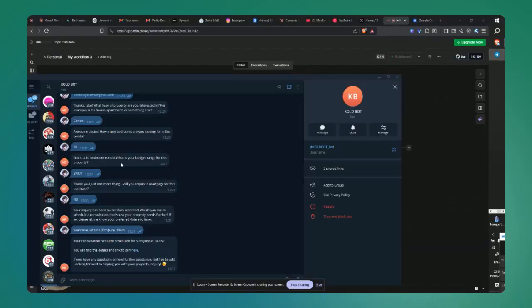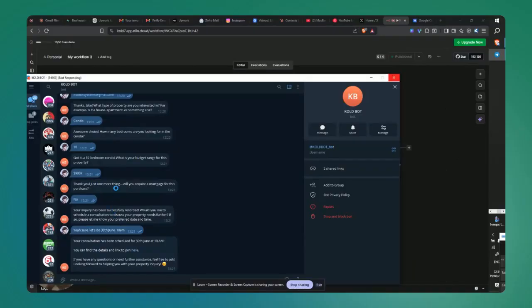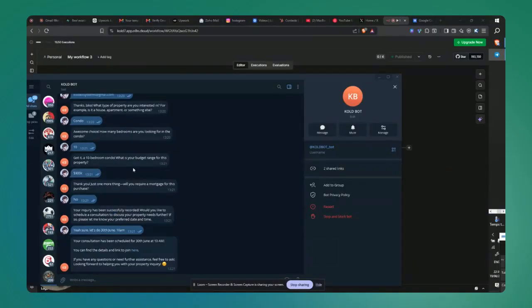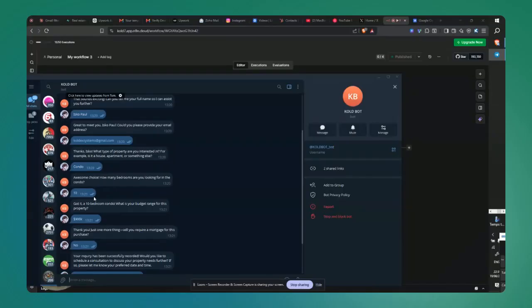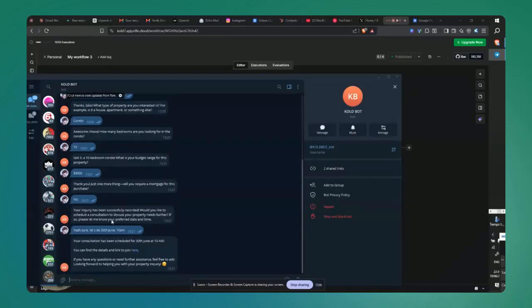So this is an example of what the conversation looked like on Telegram. I don't know if you guys can see it. Then, as you can see, it asked for the details and said it was nice to meet me and asked a couple of details, and I asked it to book a meeting with the person, and it actually booked the meeting.